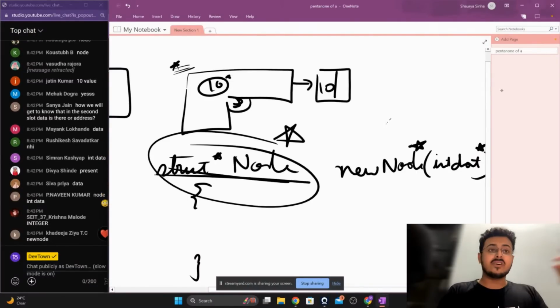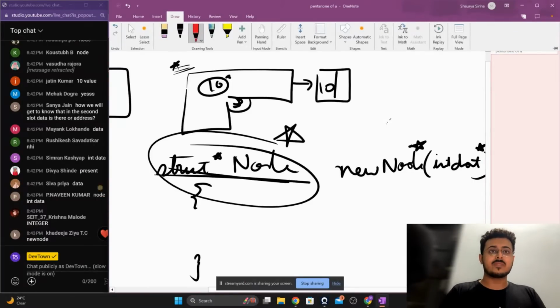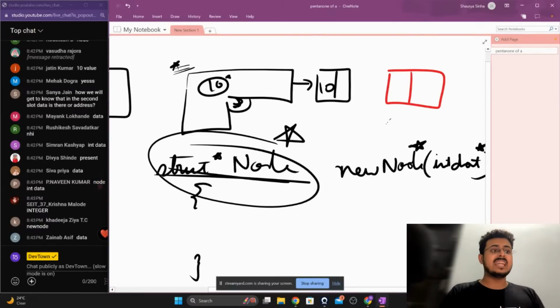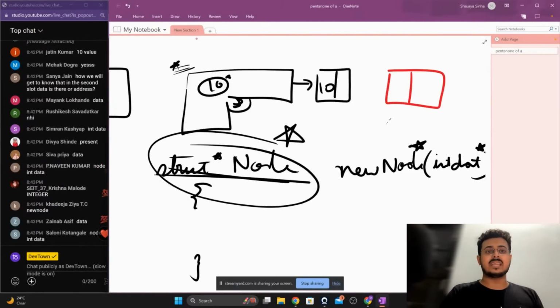The first thing is we need an empty node. How to create this empty node, guys? So node star, it is of data type node. The data type is node, guys, not integer, not anything. It is a data type node, for which we are creating a pointer called Shaurya.